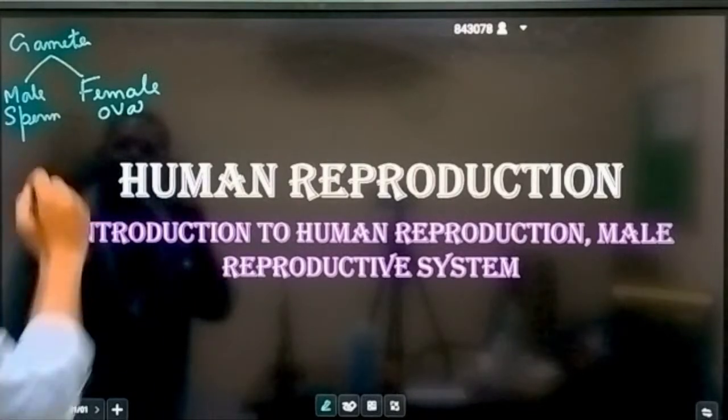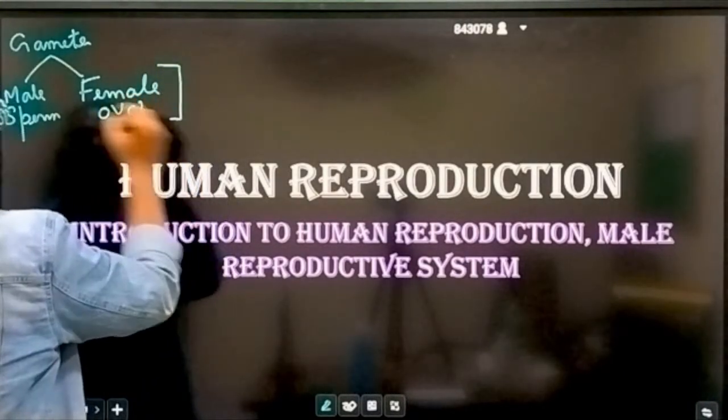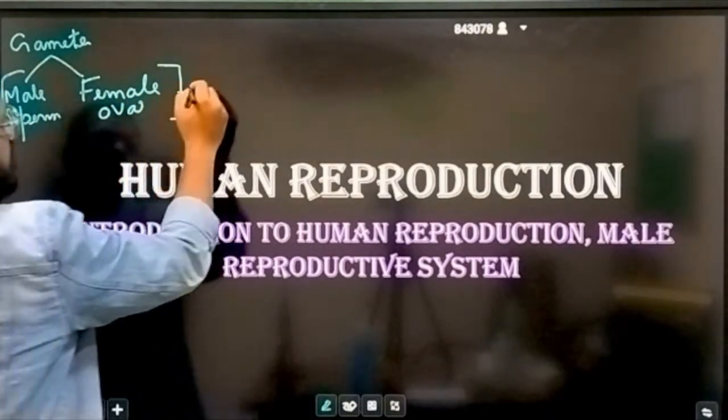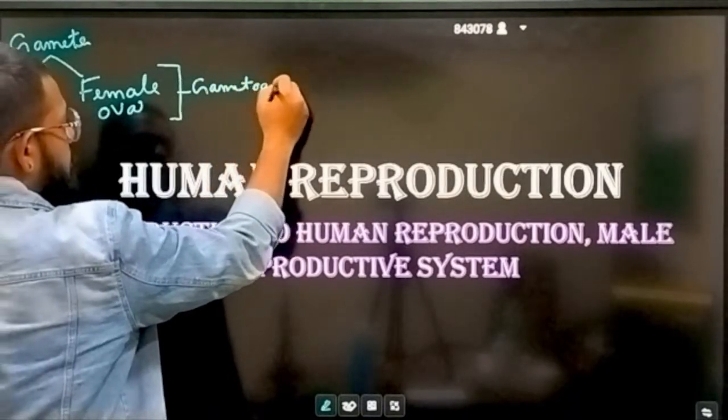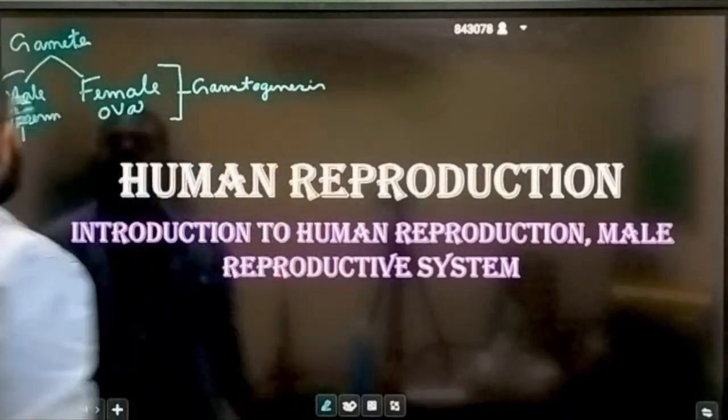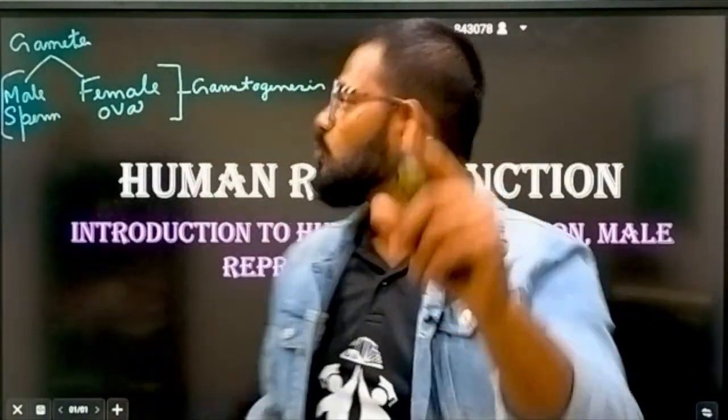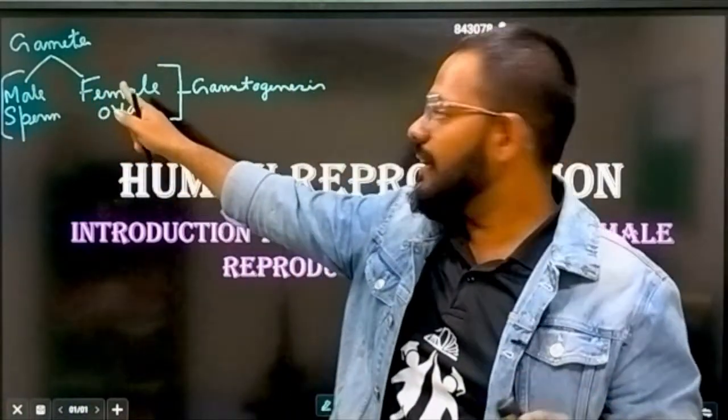The production of these two things is called gametogenesis. Okay, first we have gametes, two gametes, male and female gamete.